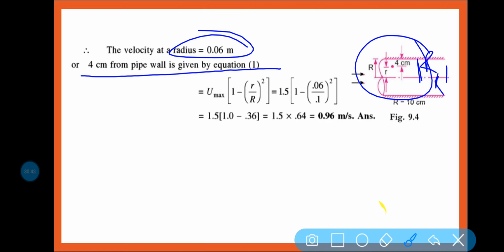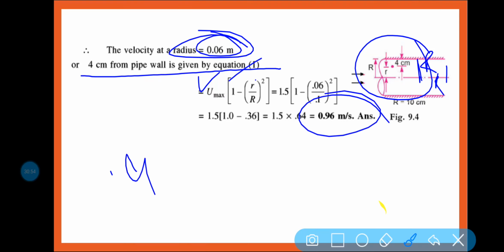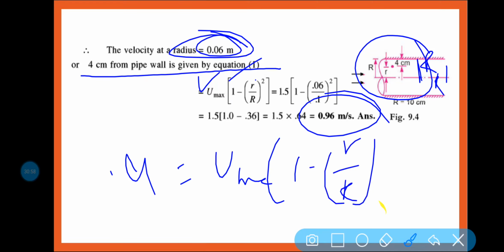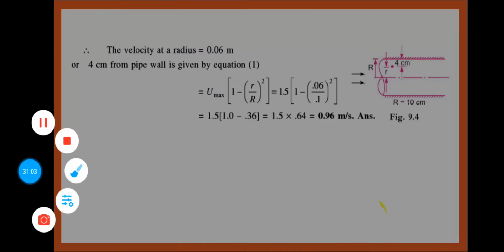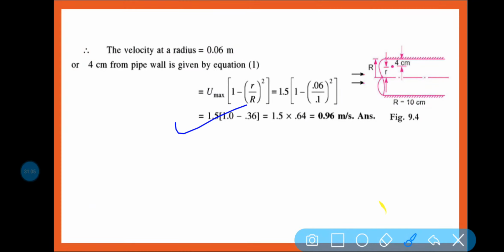So at the point r is equal to 0.06 meter, you know that u is equal to u max into 1 minus (r by R) whole square. If you put the values, this is your 1.5, 1 minus 0.636. So ultimately 0.96 meter per second is the correct answer. Am I right? So I hope it is clear.